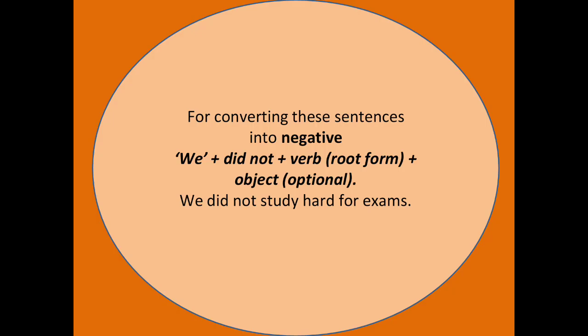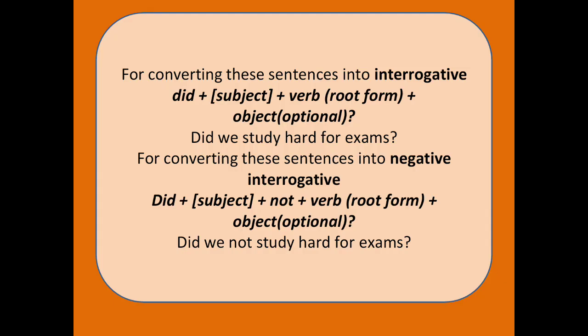Next, for converting these sentences into negative, you will not, as we saw in the singular sentences, but you will be adding the subject in between. Here the subject comes first, subject plus did not plus verb in the root form, plus object. We did not study hard for exams. So the subject comes first. After that, did not is used for the negative sentence, and study hard for exams, that is the base form of the verb is used and not the third form of the verb.